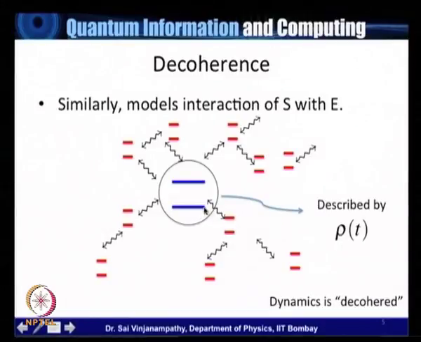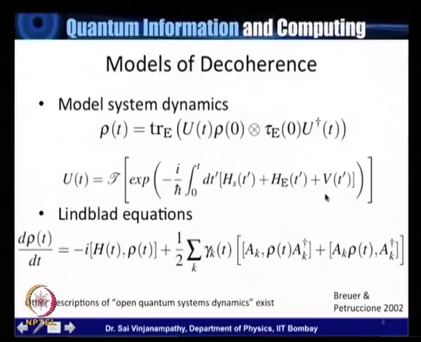And then to discuss what happens to the environment, we need a good model, an effective model of what is happening in the environment, right? Such a model is given by considering the following. So we start with the density matrix of the system at the initial time, the environmental density matrix at the initial time, and a joint unitary interaction which is composed of a system Hamiltonian, environmental Hamiltonian, and a coupling, right? And then what we do is we basically evolve this joint system for a while, and we trace out the environment because we don't wish to know the dynamics of the environment, right?